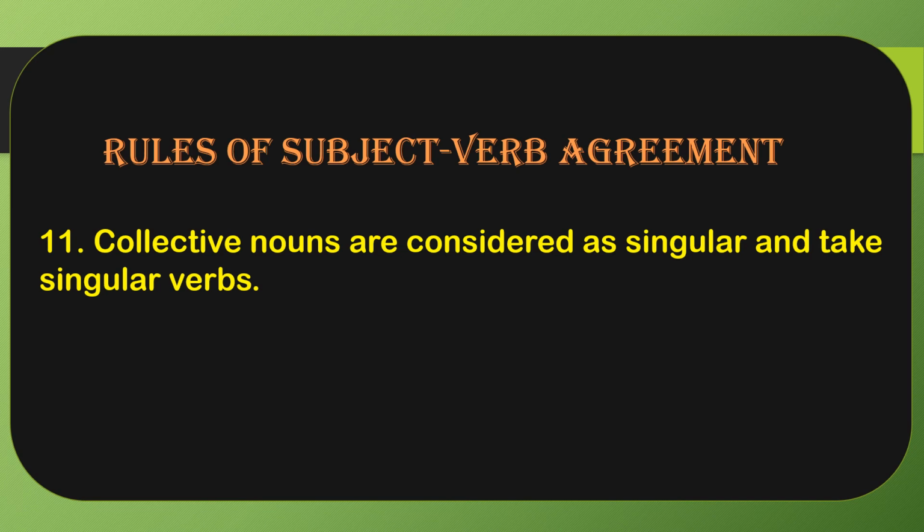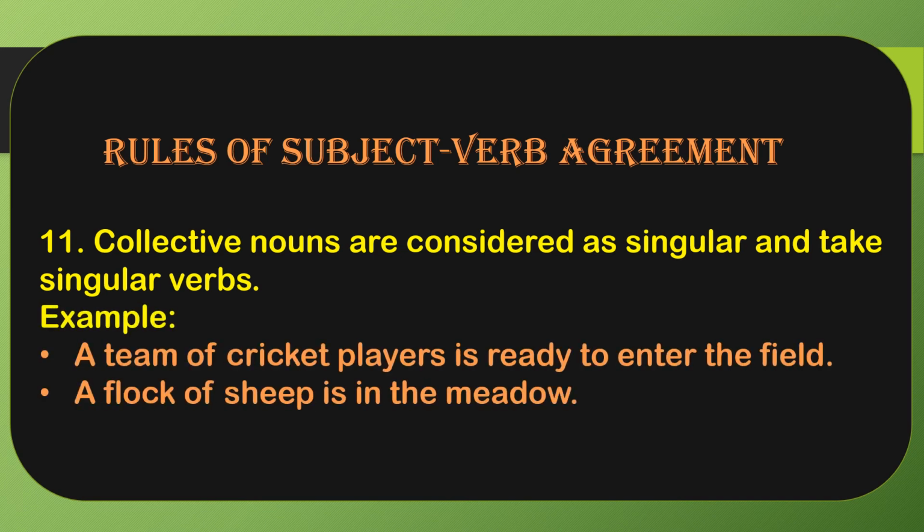For example, a team of cricket players is ready to enter the field. Team is a collective noun. We are not talking about all the players individually. We are talking about the whole team. So that is why we are using is, a singular verb, over here.